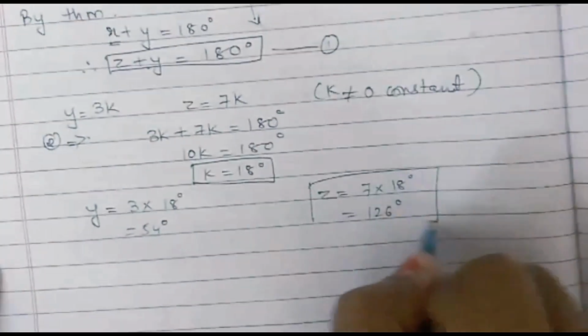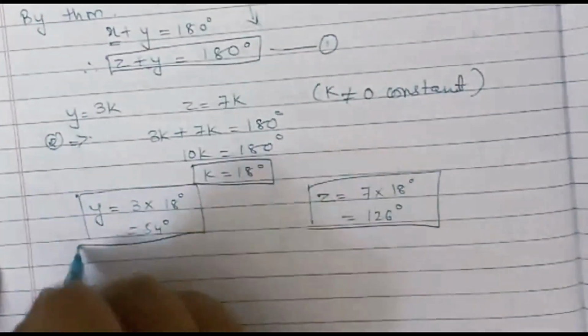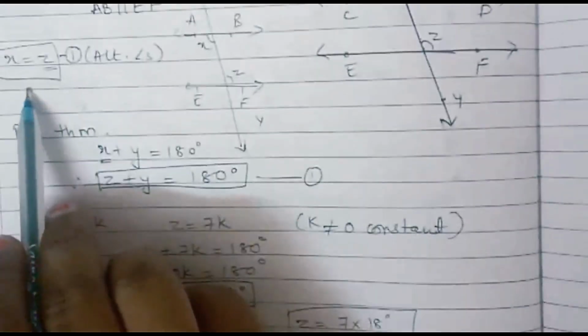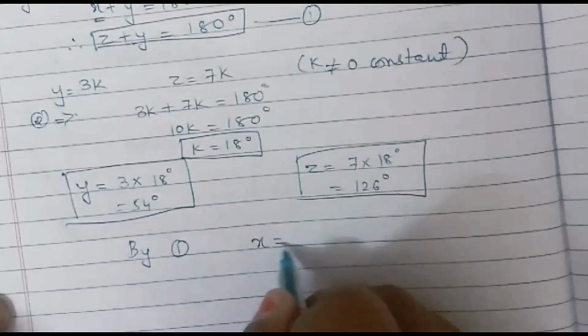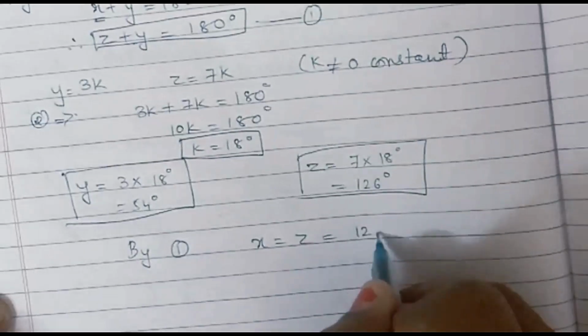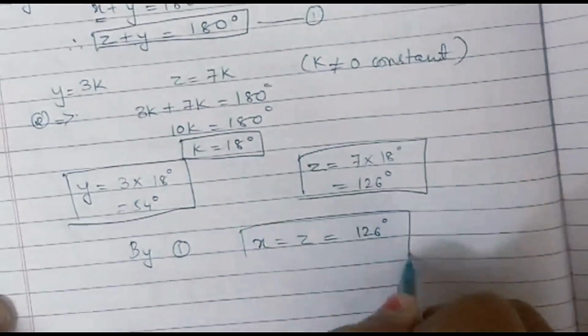Now these are the values of y and z, but by result number 1 I had told you x and z are equal. So we can say by result number 1 x is equal to z, and so x is also 126 degrees. So this is your solution. Let us see a new sum.